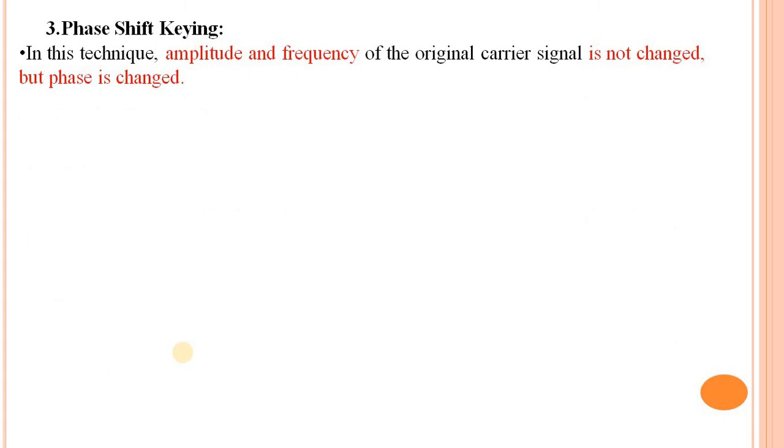Next point is phase shift keying. In phase shift keying, the amplitude and frequency of the carrier signal are not changed but the phase is changed. Like other shift keying: in amplitude shift keying, the amplitude is changed but the frequency and phase are as they are. In frequency shift keying, the frequency is changed and the phase and amplitude are as they are. And in phase shift keying, the phase is changed and the amplitude and frequency of the original carrier signal are not changed.